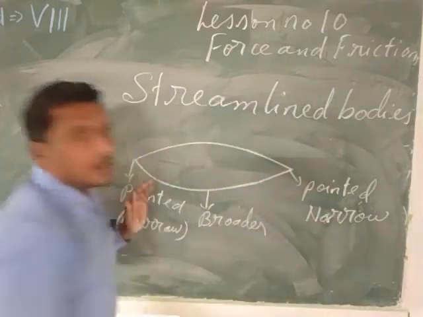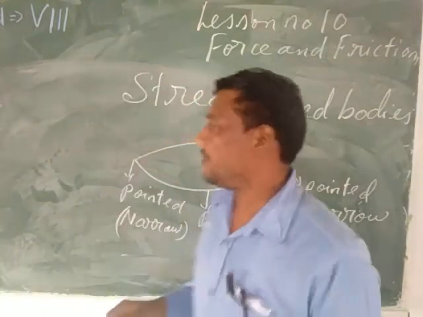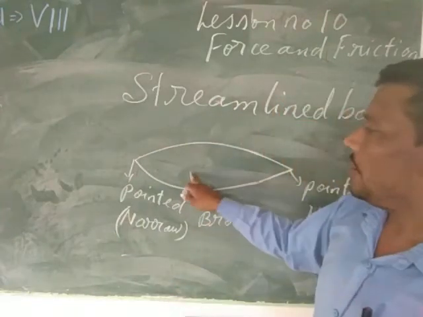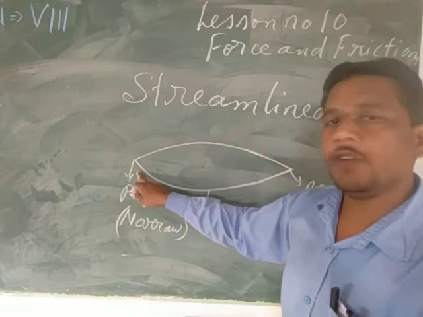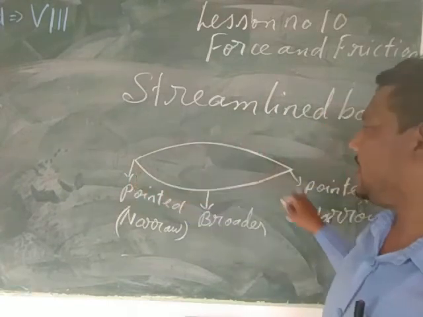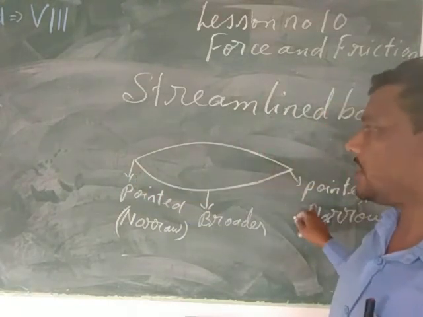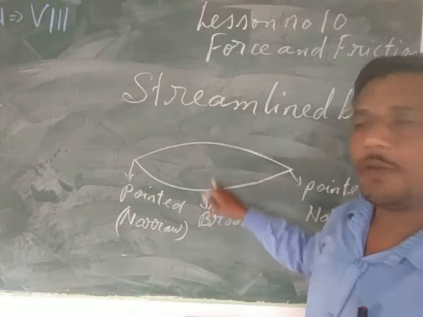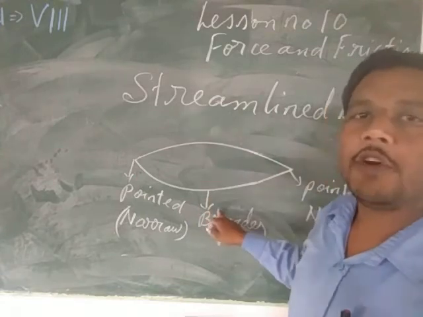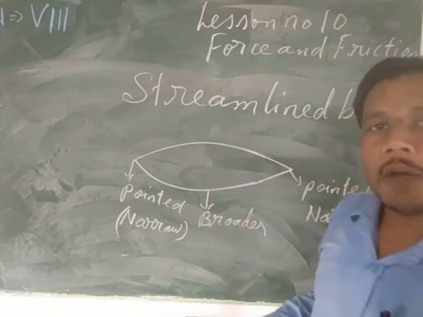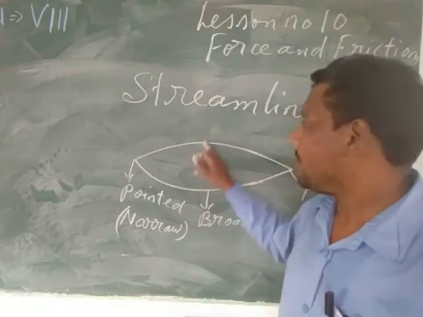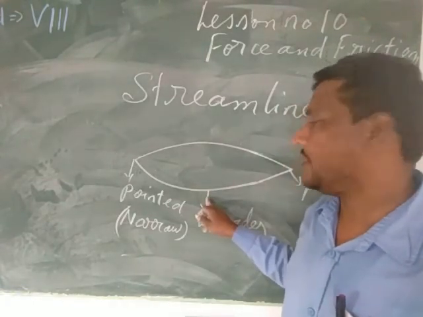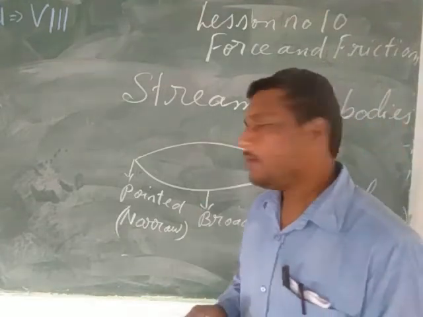We are going to talk something about the streamlined body. What is the streamlined body? A body which is pointed or narrow in the front, pointed and narrow at the back, and broader in between. That body is called the streamlined body. Such a type of body is called the streamlined body.